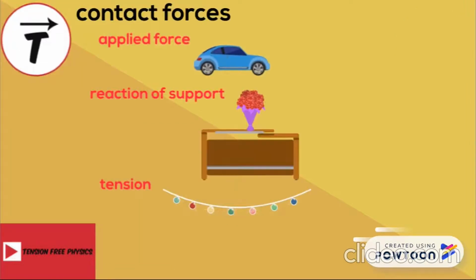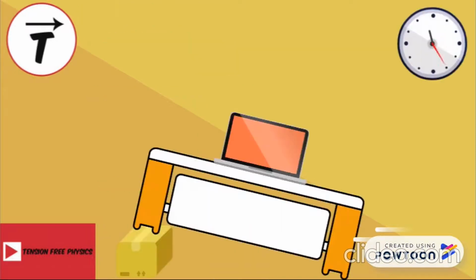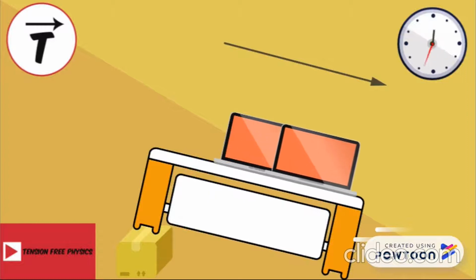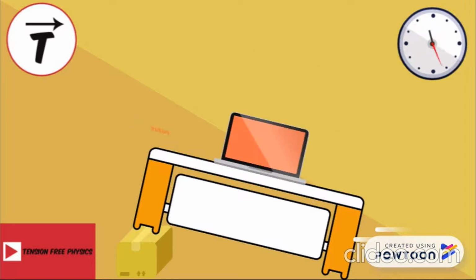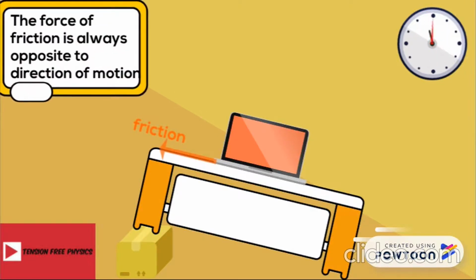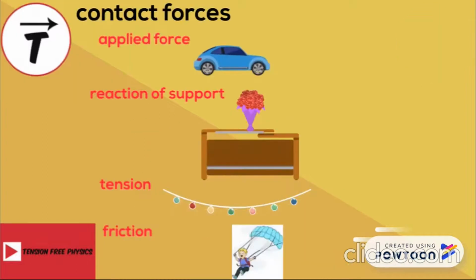The last contact force that we will speak about is the force of friction. The force that prevents the sliding of the laptop is the force of friction between the laptop and the surface of the table. The force of friction exists when a body is moving or has tendency of motion on a rough surface. It's always opposite to the direction of motion. We're done with contact forces. Let's jump to field forces.